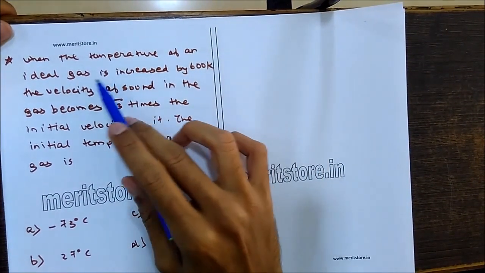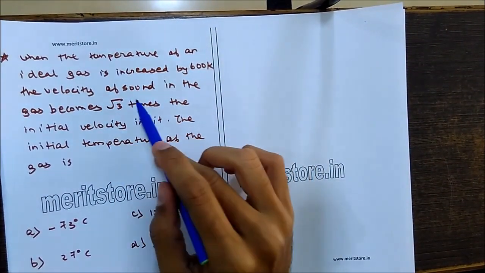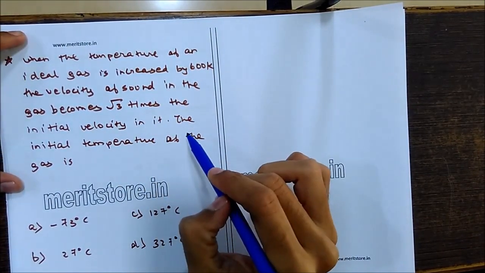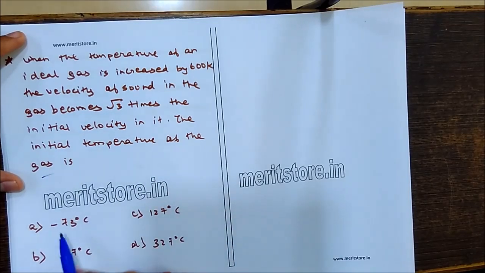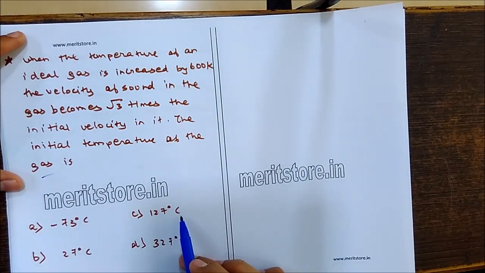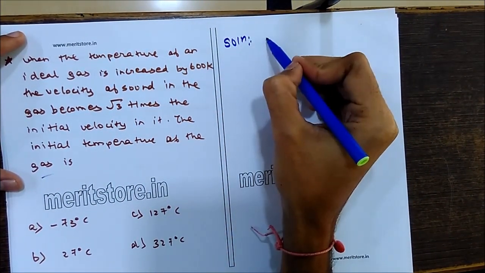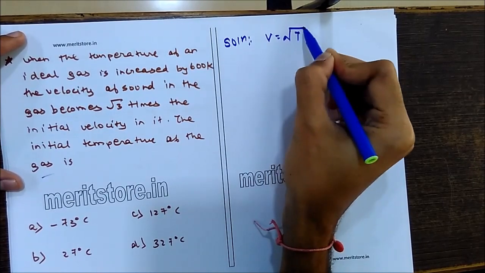When the temperature of an ideal gas is increased by 600 Kelvin, the velocity of the sound in the gas becomes root 3 times the initial velocity in it. The initial temperature of the gas is minus 73 degrees Celsius, 127 degrees Celsius, 27 degrees Celsius or 327 degrees Celsius. So basically we know the equation for the velocities of the gas in temperature, that V is directly proportional to root T.